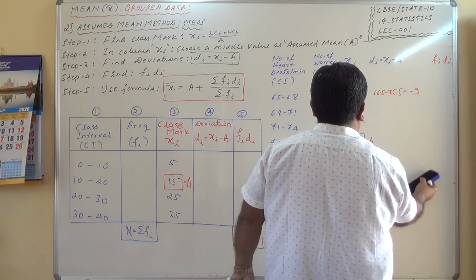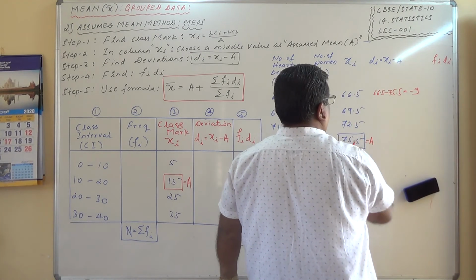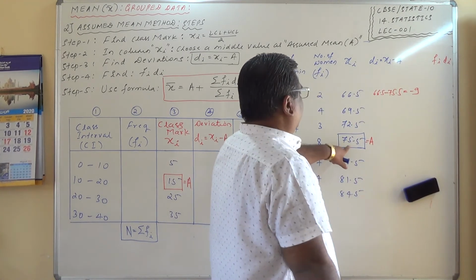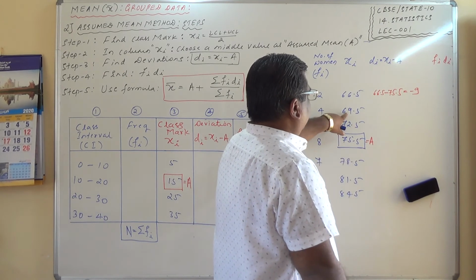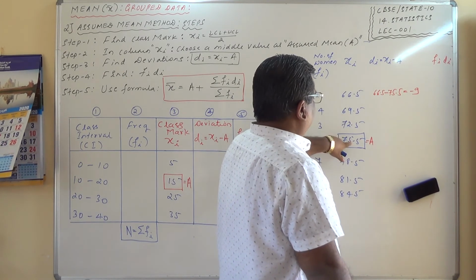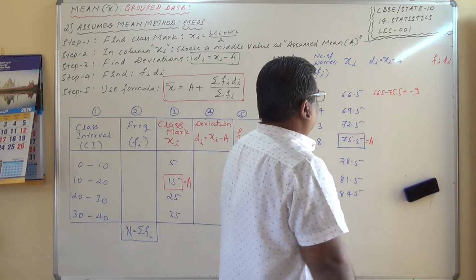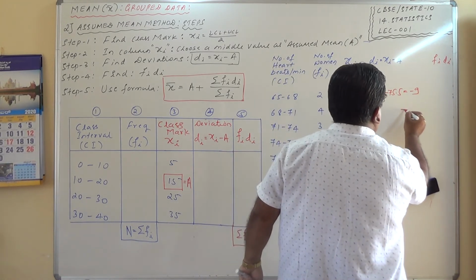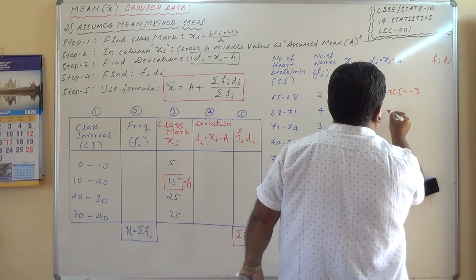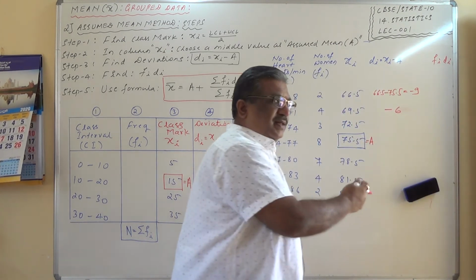Next, 69.5 and 75.5. So 6, or I'll write here minus 6. Do you understand? This is how I can calculate.